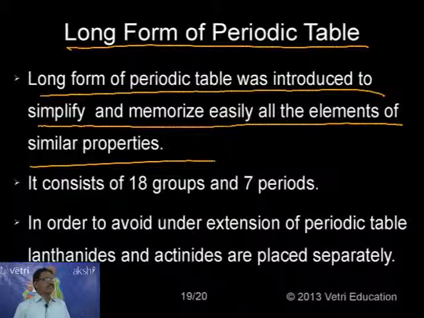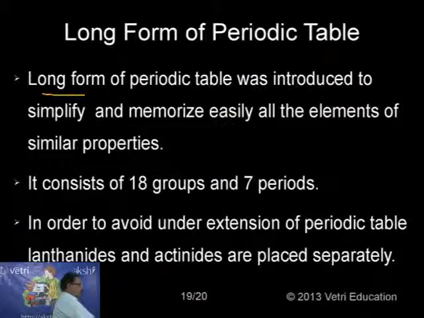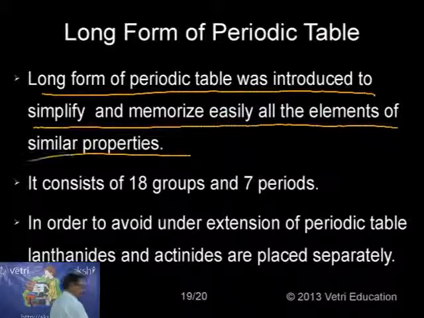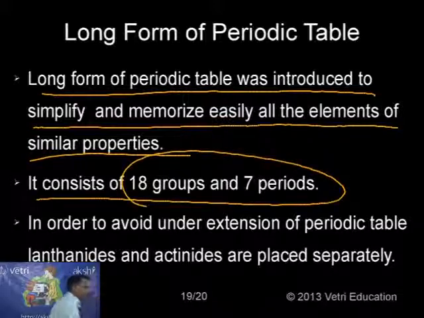So in that case, some way or other, we have to memorize all the elements in some sort of group, because only then can we answer by comparison of periodic properties. I will teach you how to memorize. So the long form of periodic table was introduced to simplify and memorize easily the elements of similar properties. What are the characteristics of the long form? As usual, atomic number is the base. It consists of 18 groups and 7 periods.